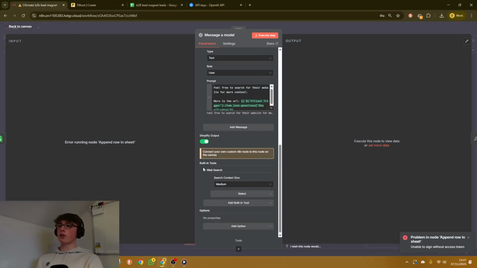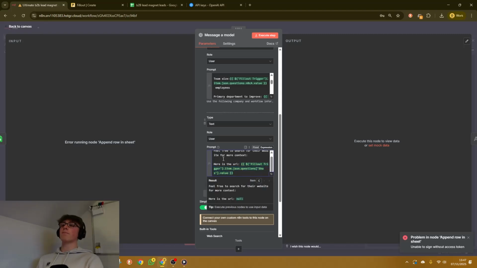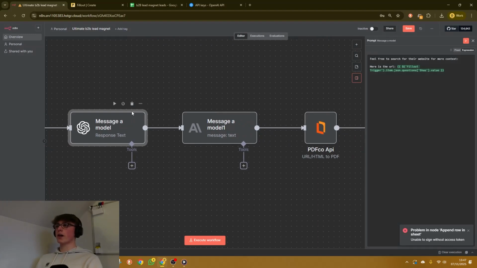Then as well, if you come down to the bottom, I have also added in the tool, which is the web search, which basically will allow ChatGPT to check out the lead's website if you're capturing the website. And then that user prompt is just, feel free to research their website for more context. Here's the URL, and then just swap out this URL for the one that you have collected from your form. Okay, great. So now we're getting a really nice, clean report or analysis or piece of value from ChatGPT. We just need to format it now.